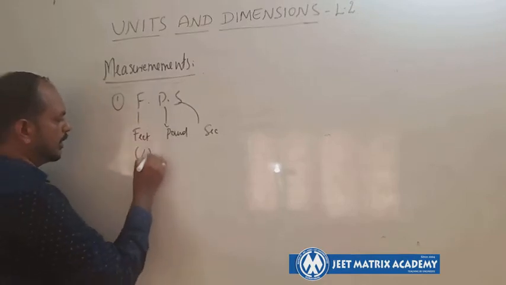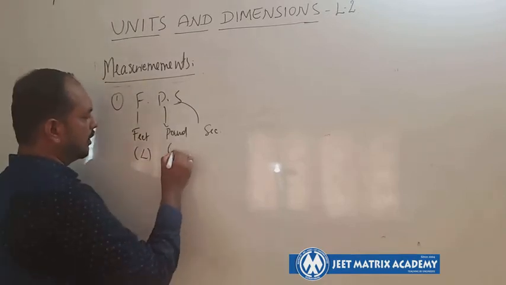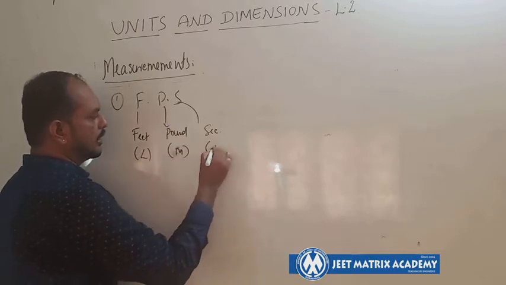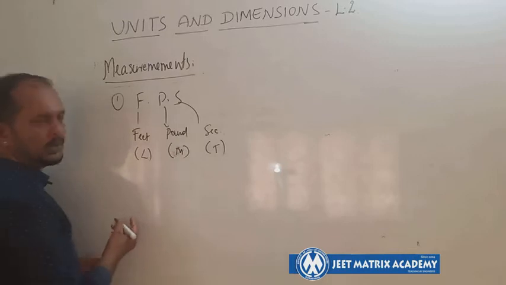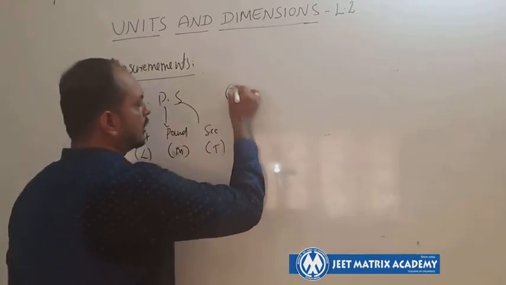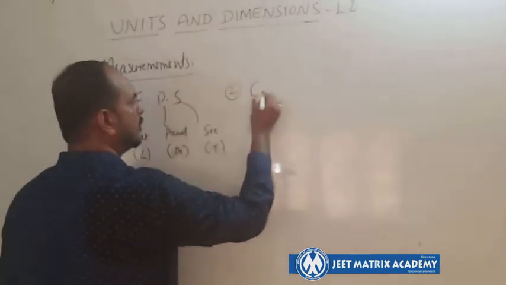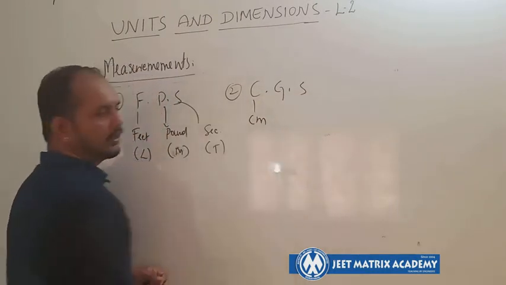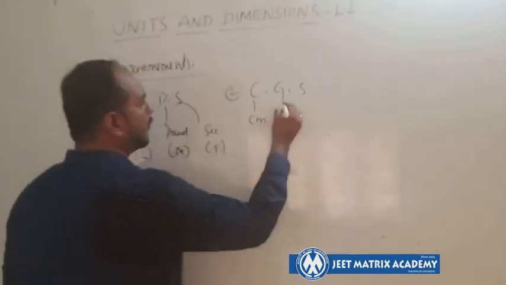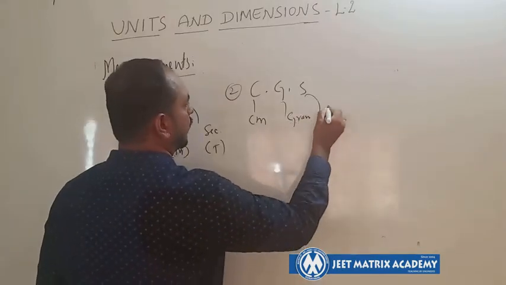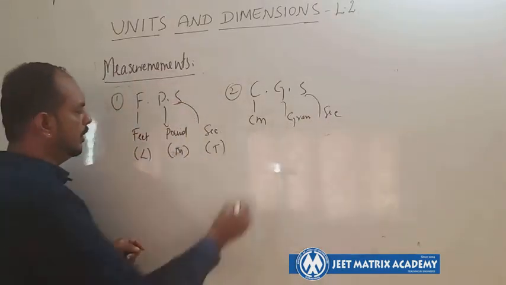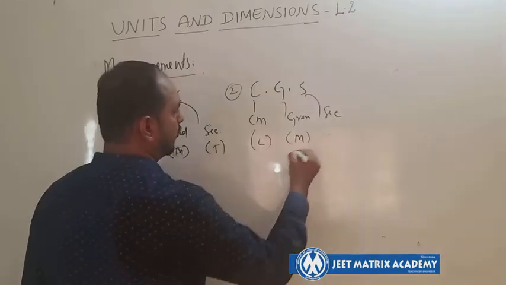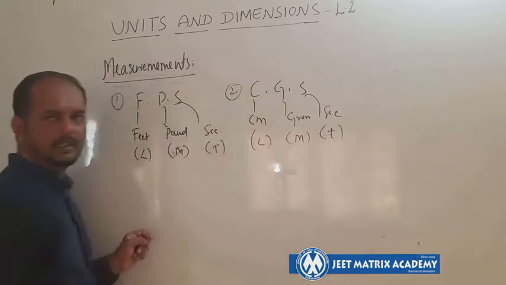Feet is length, pound is known as mass, and this is time. Similarly, the second one is the CGS system: centimeter, gram, second. Again, centimeter is length, gram is mass, and this is time.